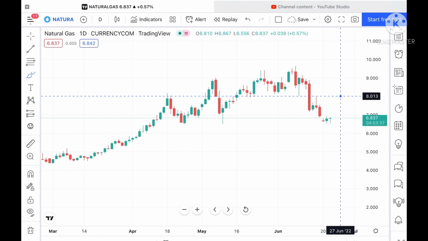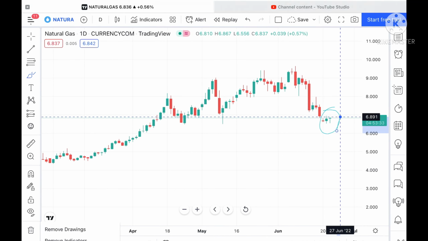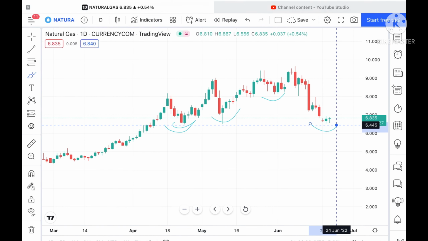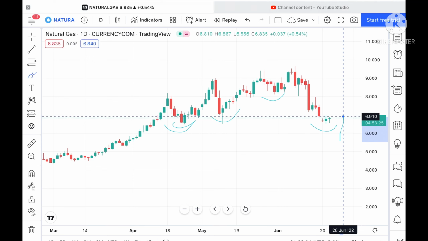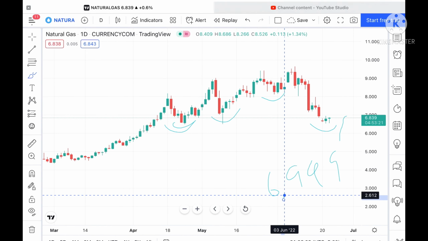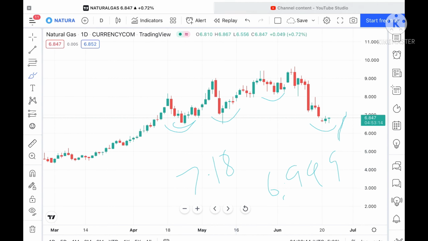See, look at the chart. We can see a green candle is forming and the other green candle following it. Okay, and there is a swing. If you look at the downside, if you backtest it, you will know that a swing is created. Suppose if this level sustains, we can see it can move further upside towards a level of 6.949. Suppose if the price goes above that level, then we can see a probability of touching a level of 7.181,